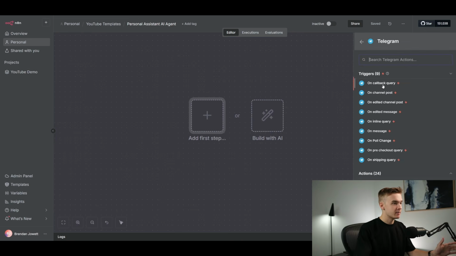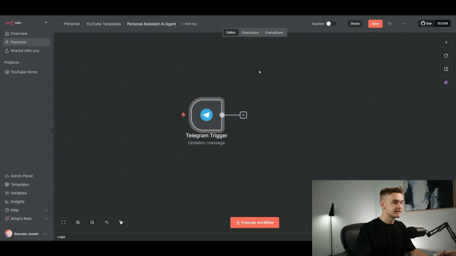So Telegram is a native module here on n8n, which is nice. And we can just click into the triggers of Telegram and then just click on message. So that just means that on a new message, when it's received, we are going to be able to trigger this workflow and handle that message and then eventually respond to it.